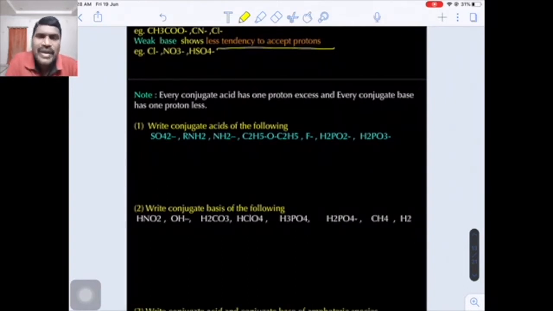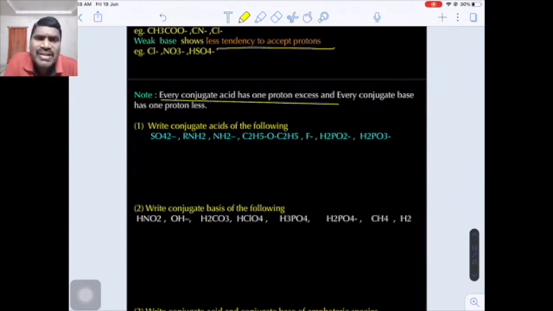Now how do we identify the conjugate acid and conjugate base? Suppose the question says write the conjugate acid, that means the given species we should take as the base. If the question is write the conjugate base, the given species we should take as the acid. If it is an acid, it should lose H+ to give the conjugate base. If it is a base, it must accept a proton to give the corresponding conjugate acid. Okay. Now there is a very important hint I provided here. Every conjugate acid has one excess proton.